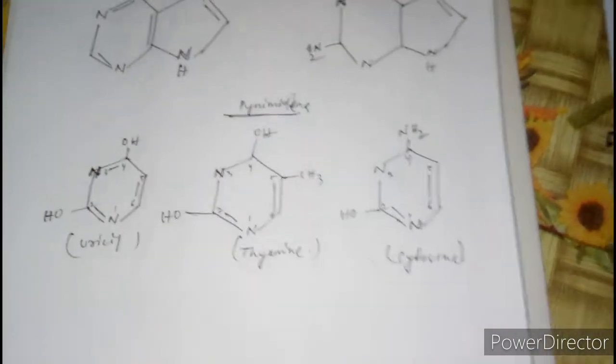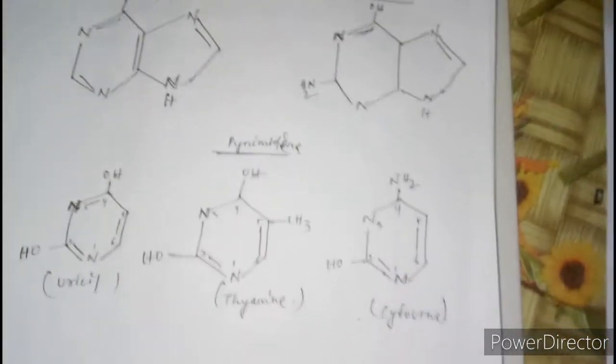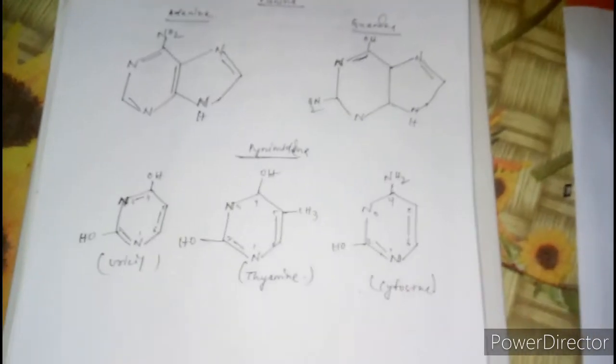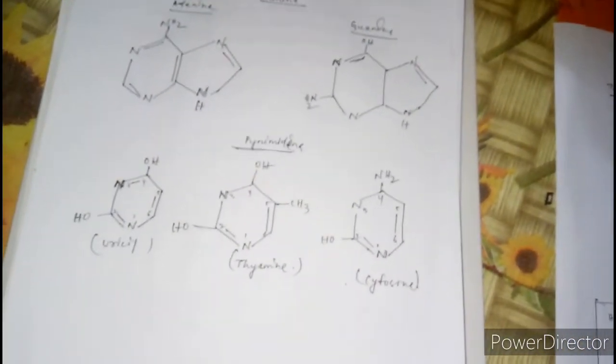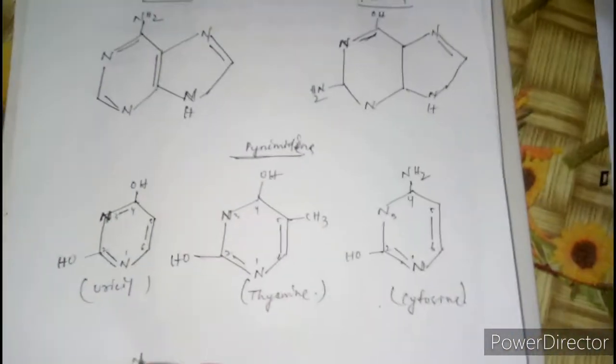Next, how a nucleotide or nucleoside structure will be formed. What is the difference between nucleotide and nucleoside?